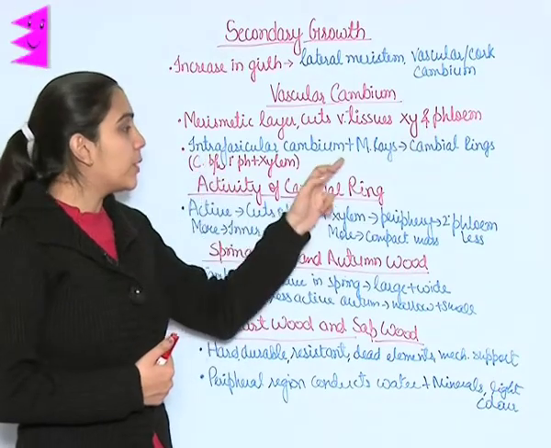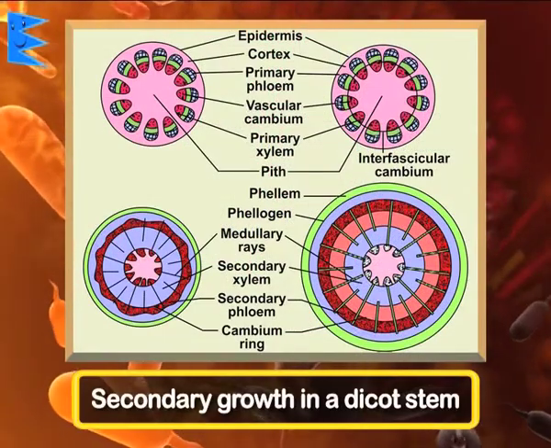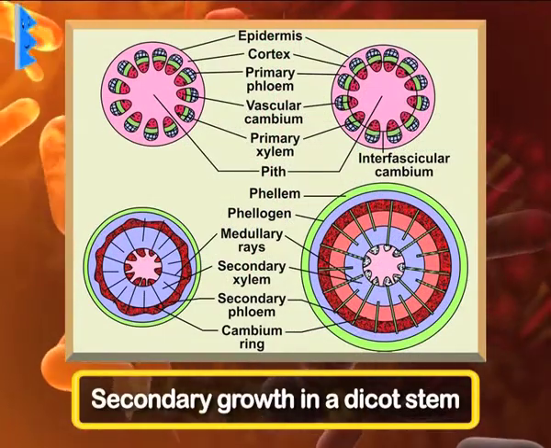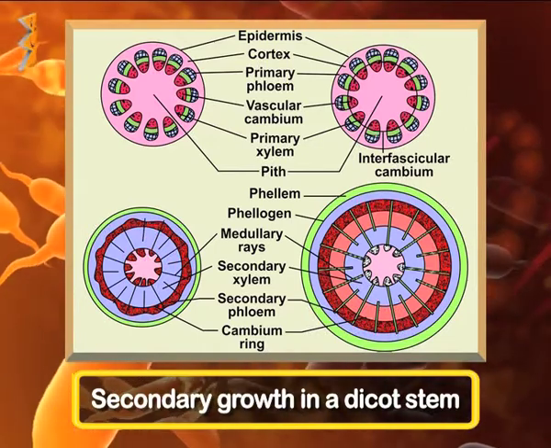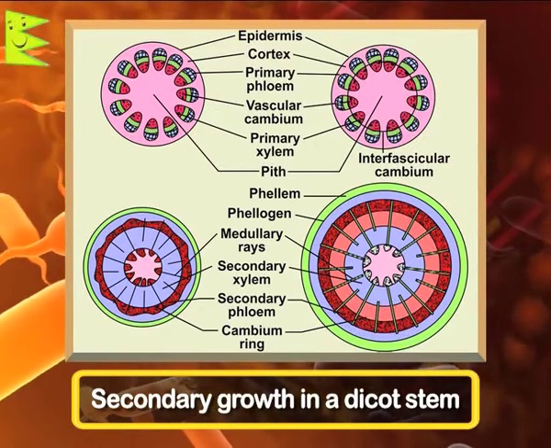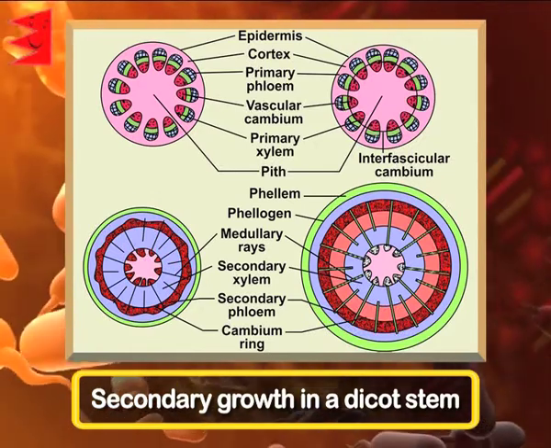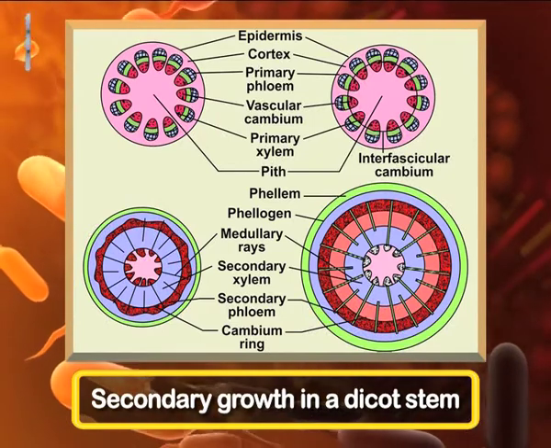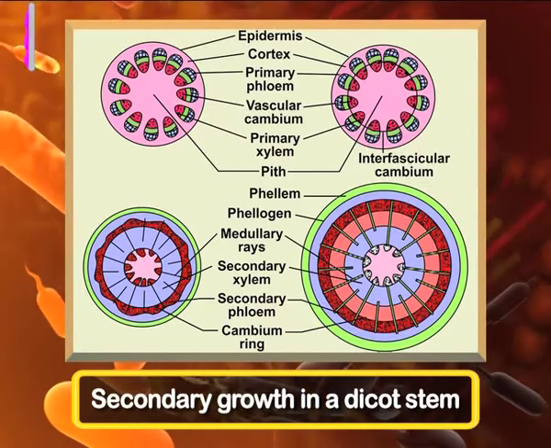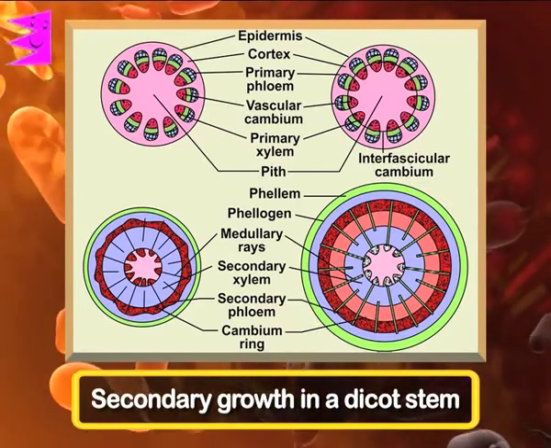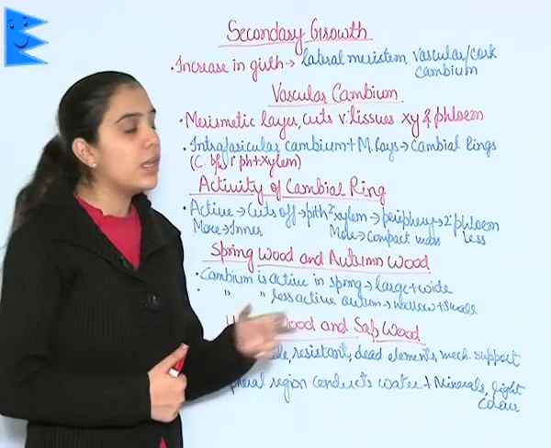You can see in the diagram, intrafascicular cambium plus medullary rays together form cambial rings, and this intrafascicular cambium is nothing but the region, or you can see the compact space, between primary phloem and primary xylem. Activity of cambial ring.